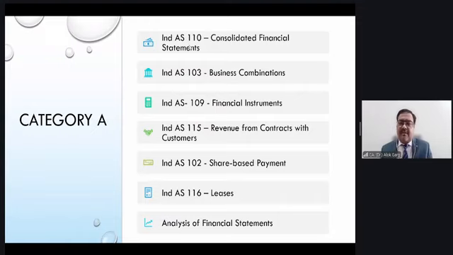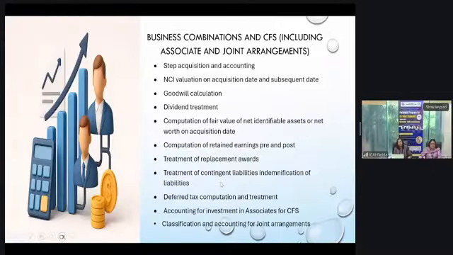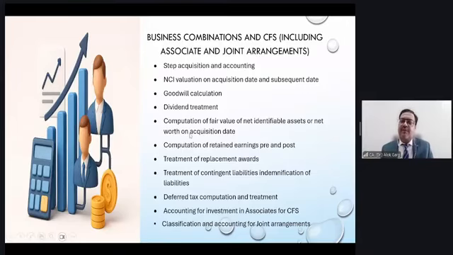These two topics are covered in group accounting, as Shilpa ma'am has suggested. As she has told, the 14 marks question is from group accounting, and of course a 5 to 6 marks question may be asked in the MCQ, right? Then Ind AS 109 financial instruments will be touched upon, 115 revenue from contracts with customers will be touched upon quickly, and 102 share based payment, 116 leases, and the other topics. Before that, you wanted to understand some amendments. So let me cover some amendments, and there were 4 amendments.